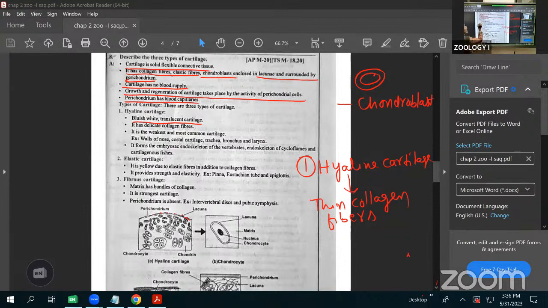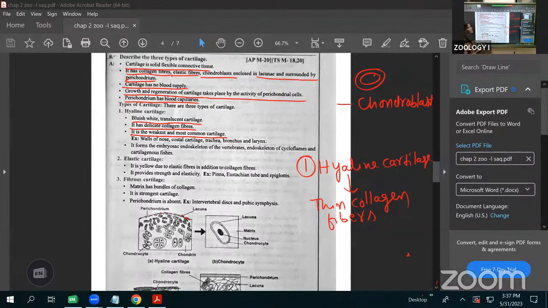It has delicate or thin collagen fibers, and it is the weakest cartilage among all the cartilages. Three cartilages are there: hyaline cartilage, elastic cartilage, and fibrous cartilage. Hyaline cartilage is the weakest cartilage. Why? Because only thin collagen fibers are present. That's why it is the weakest cartilage. What is the color? Its color is bluish white and the glass appearance is also called translucent cartilage.